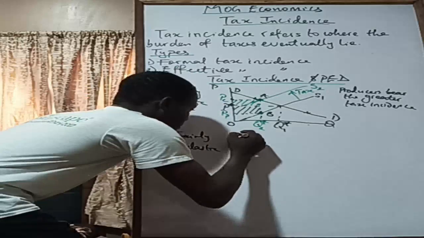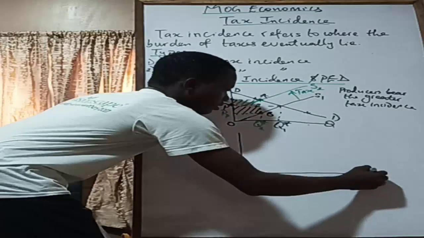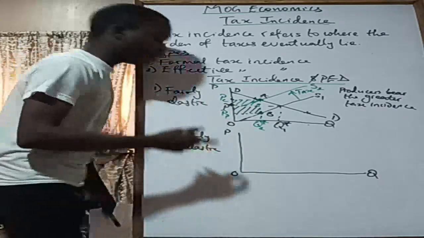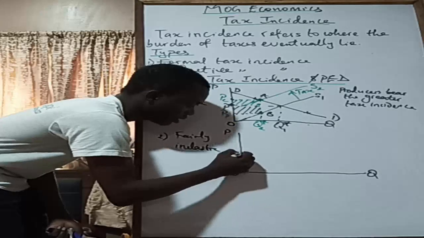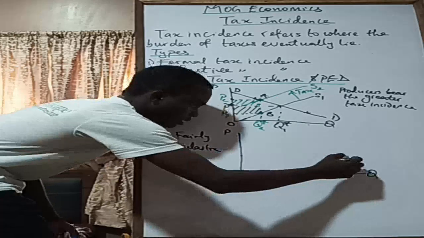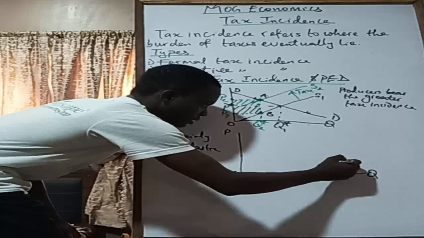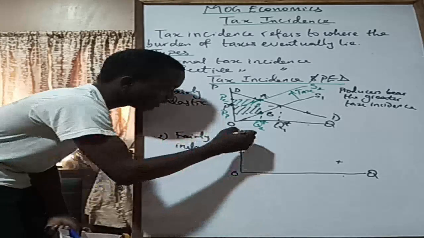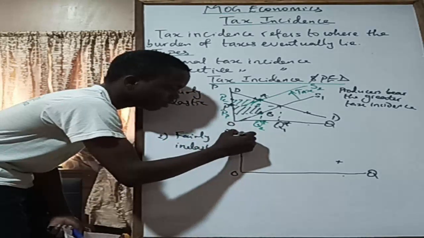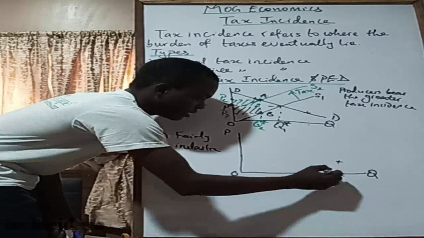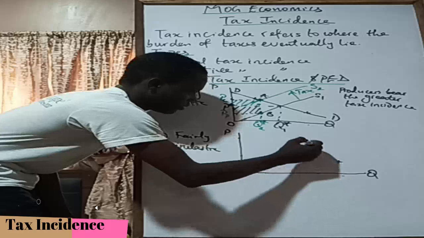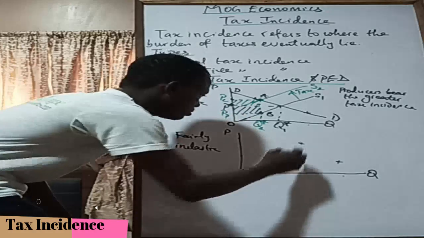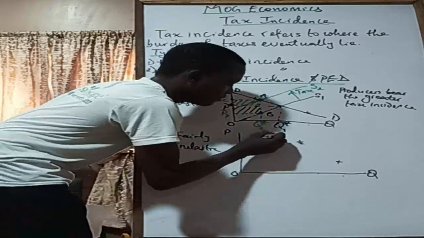Okay, so here you have this demand. You have zero, then you have the price, right? Of course, for fairly inelastic, how do we get to know that? Let's say the first price was here, and then the quantity demanded was maybe here. So they are meeting at this point, for example. And then the second price happened to increase this much, maybe here, right? And then your quantity demanded only falls by this amount. So we have maybe something like this. So try to join these two points. So we'll be having a demand curve this way.